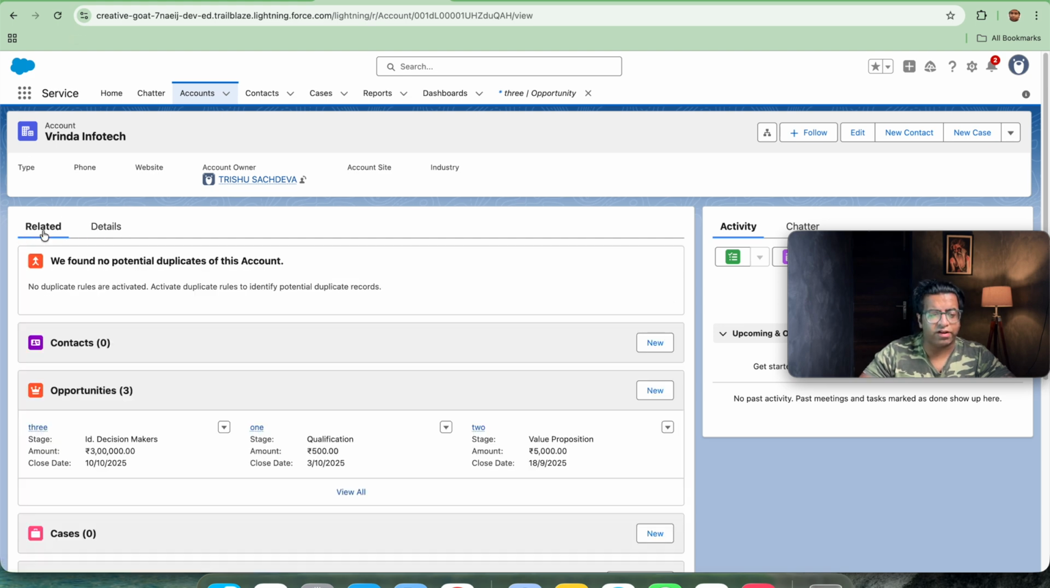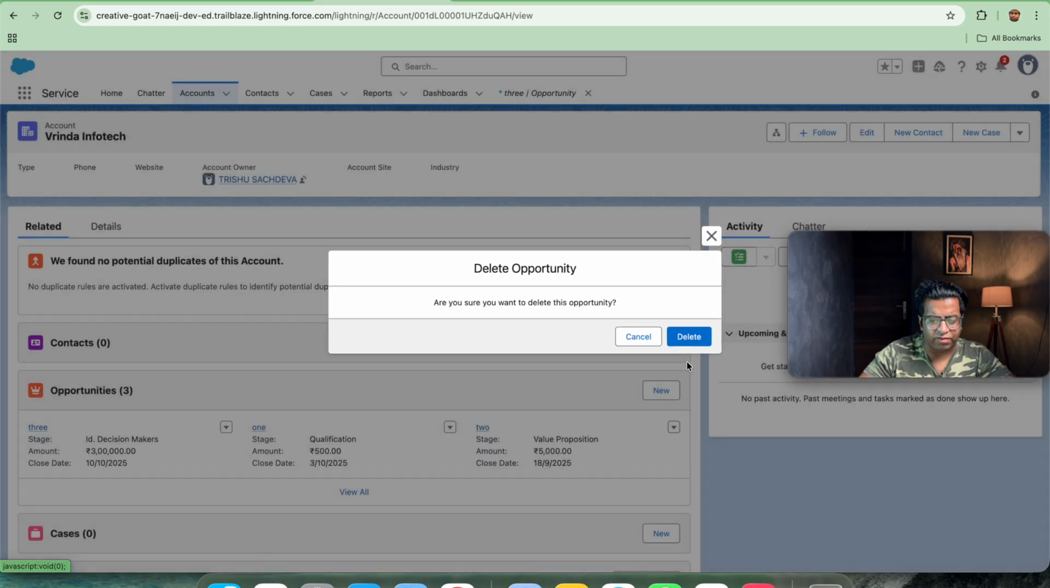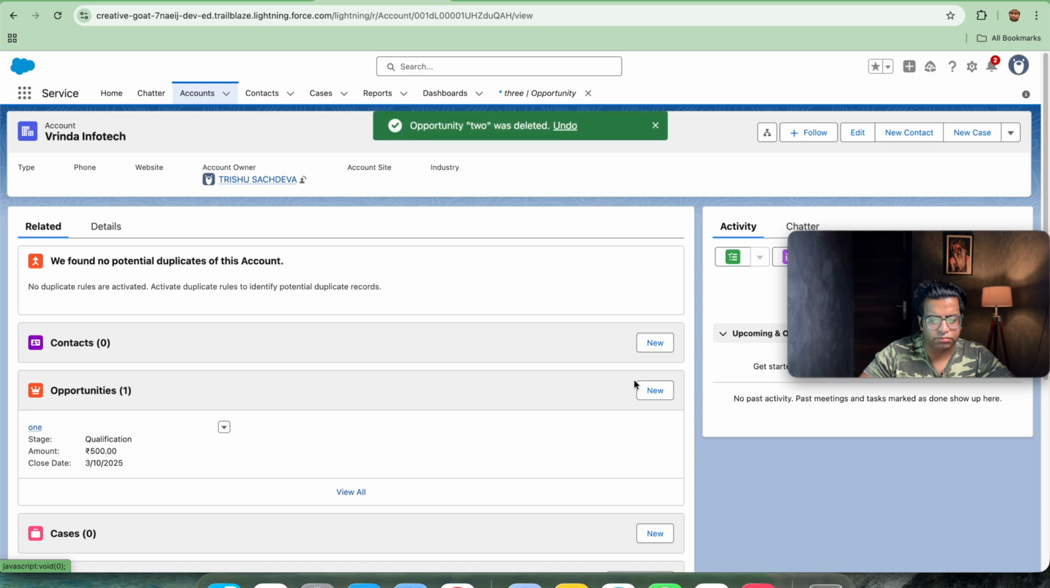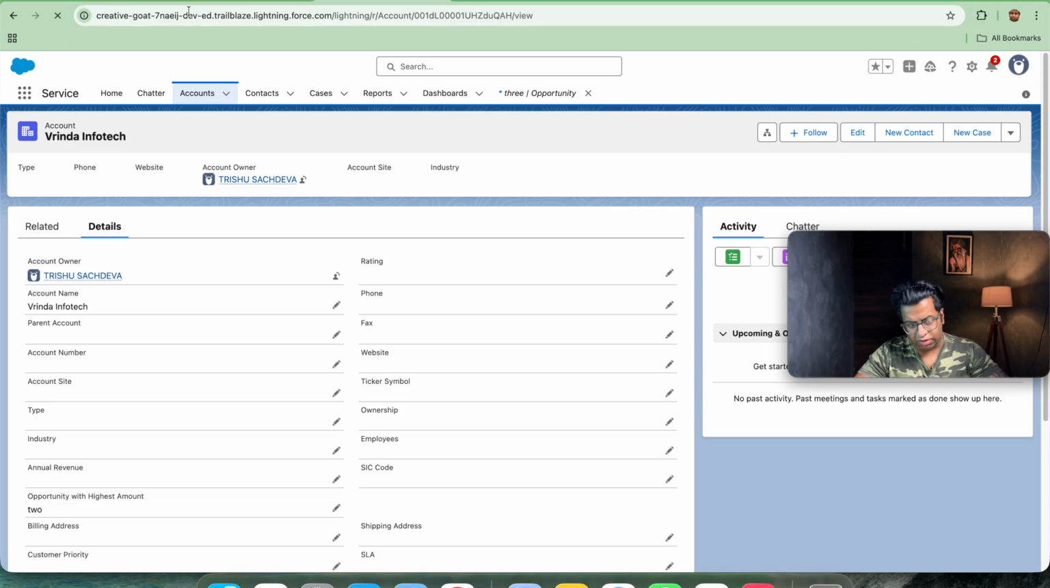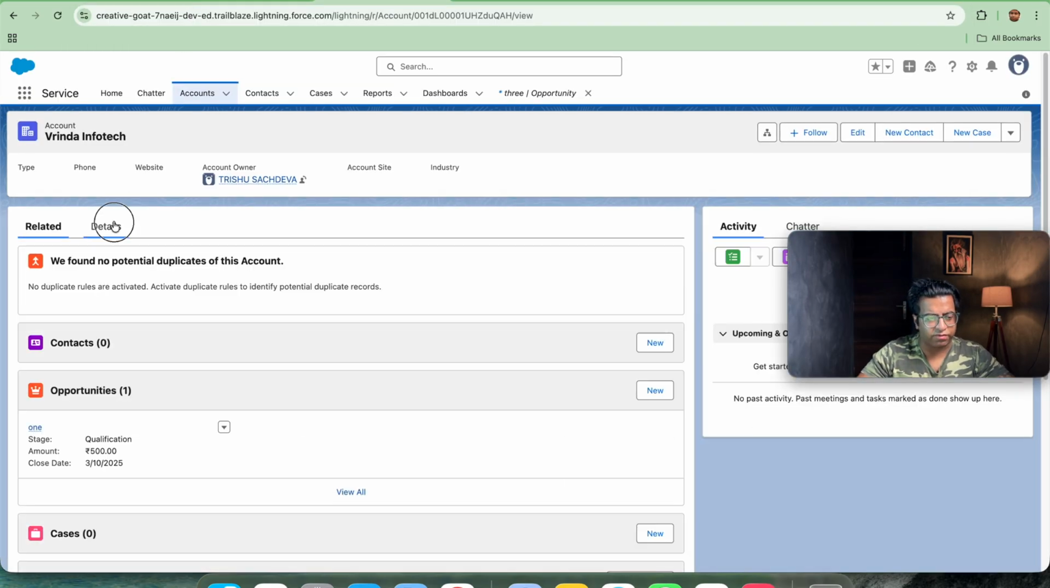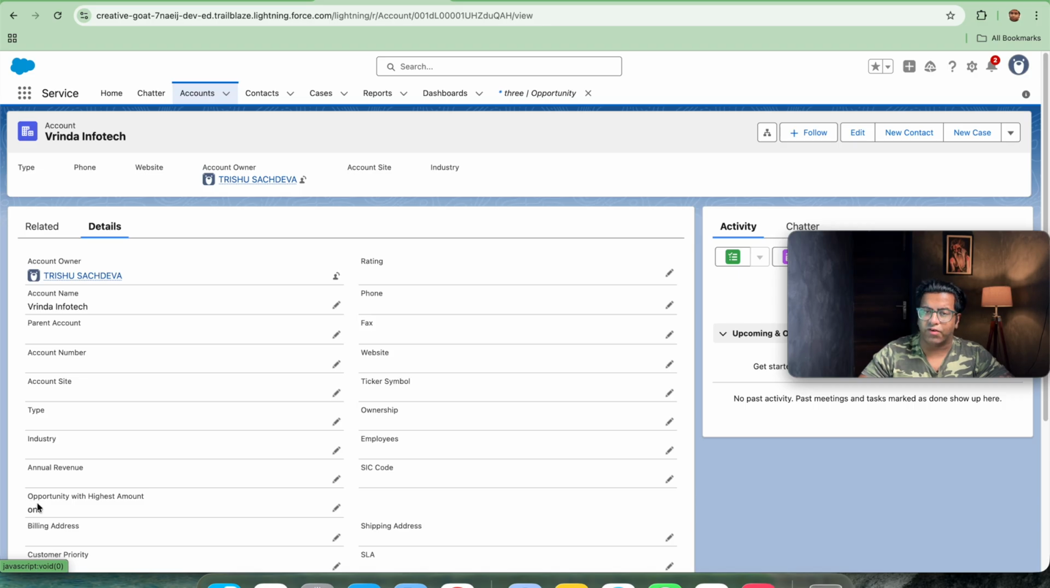Let's also try the delete operation as well. On the Vrinda Infotech, ideally it should not come. So let's first delete this 5000. Only one is coming. Now if you refresh this out, one should come in this list. So you are seeing the one. So our trigger is working fine. This completes our trigger number 89.